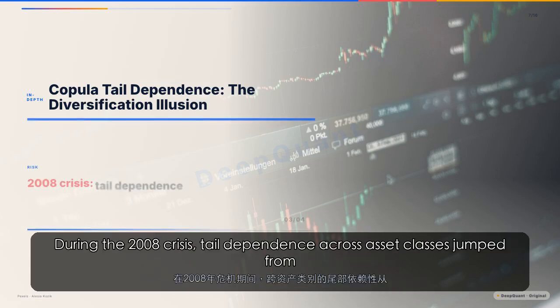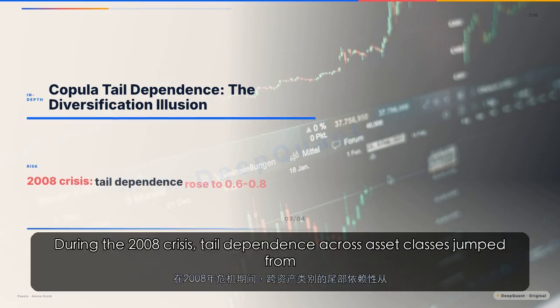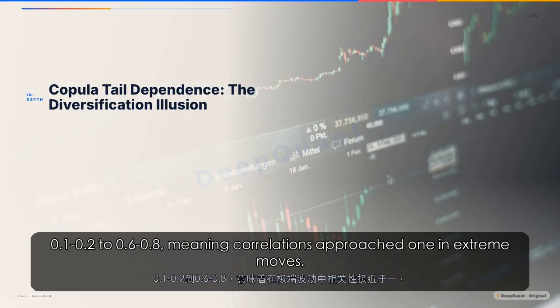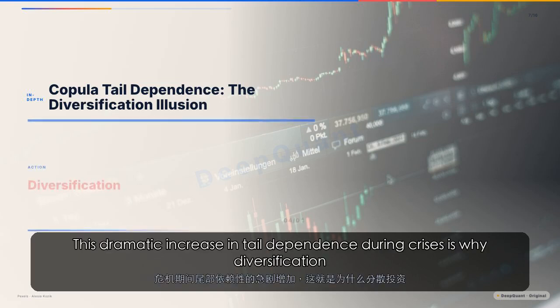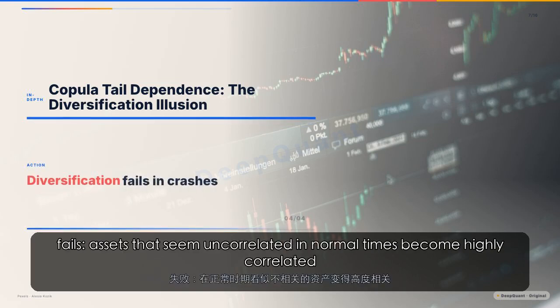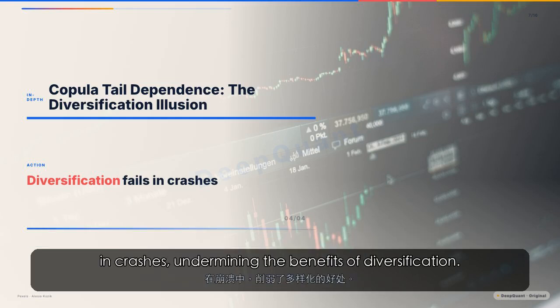During the 2008 crisis, tail dependence across asset classes jumped from 0.1 to 0.2 to 0.6 to 0.8, meaning correlations approached 1 in extreme moves. This dramatic increase in tail dependence during crises is why diversification fails. Assets that seem uncorrelated in normal times become highly correlated in crashes, undermining the benefits of diversification.